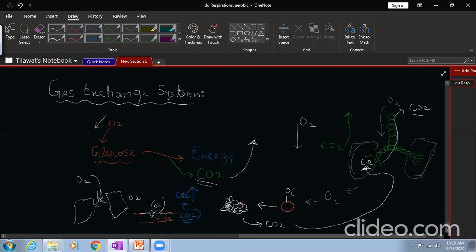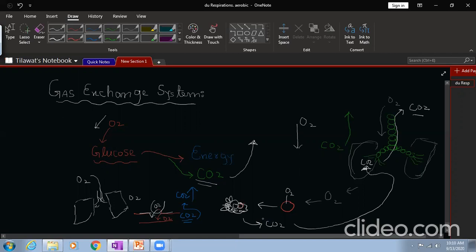Because that carbon dioxide was already produced. For example, this oxygen reaches your blood, and through blood it reaches your body tissue. Within tissue, it is utilized in the process of respiration in your cells to produce energy. As a result, carbon dioxide is produced. This carbon dioxide has to go back toward your lungs through blood.